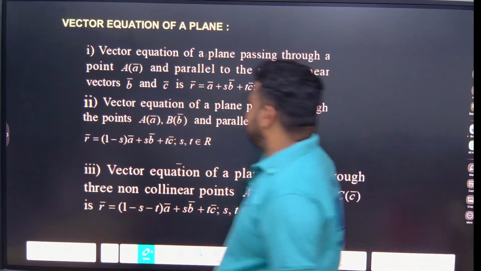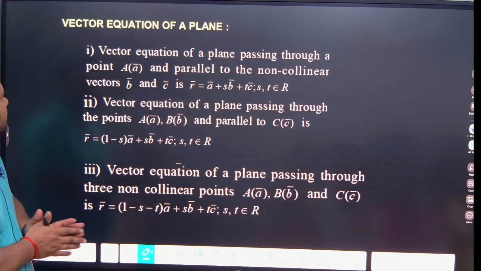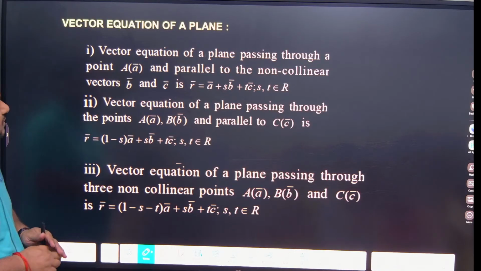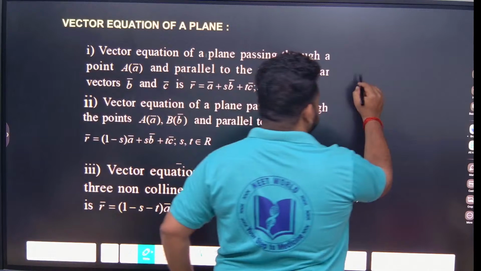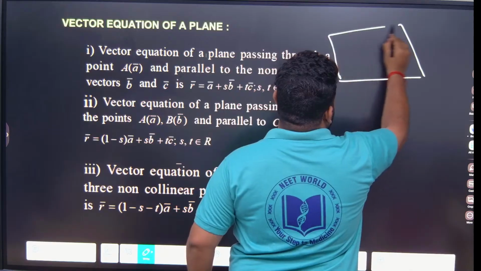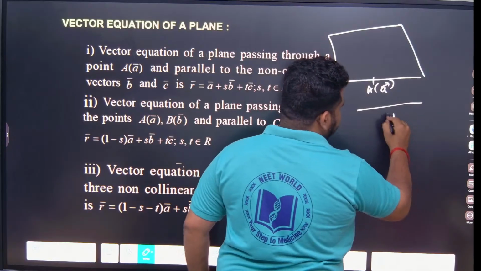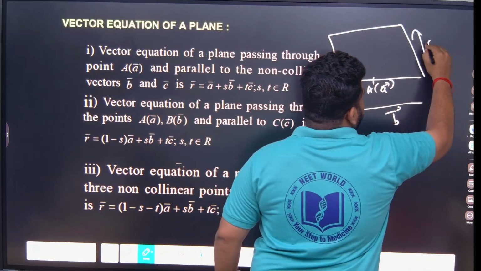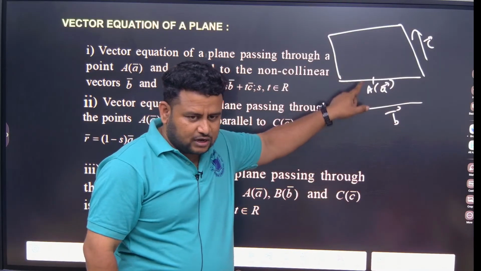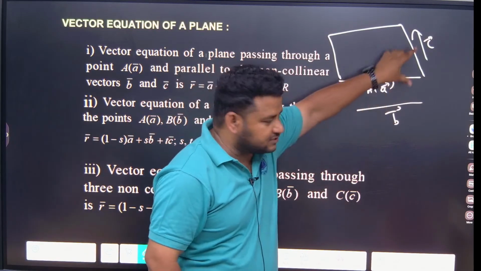Now, vector equation of a plane. Vector equation of a plane passing through a point and parallel to non-collinear vectors b and c is, okay, so let us take this as a plane. This is position vector a, this is vector b, this is vector c. Vector equation of a plane passing through a position vector and parallel to vector b and vector c, but they are not collinear.